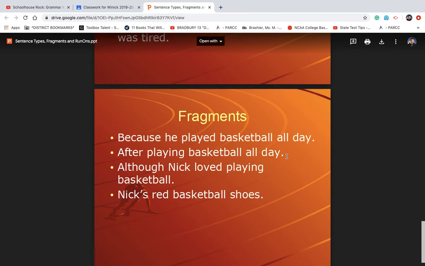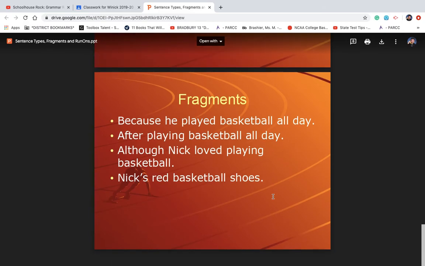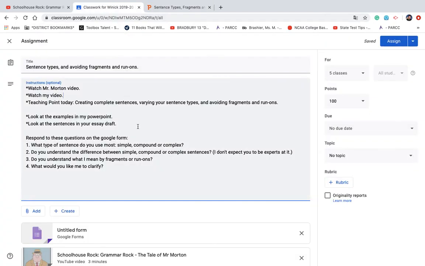Although Nick loved playing basketball, what? It's not a complete thought because you had what? What about although Nick loved playing basketball? Or Nick's red basketball shoes. Here you have a subject, Nick's red basketball shoes. Well, what about Nick's red basketball shoes? So, understanding the difference between simple, compound, and complex sentences will also help you to not create fragments and run-ons, and that's what we're trying to avoid.